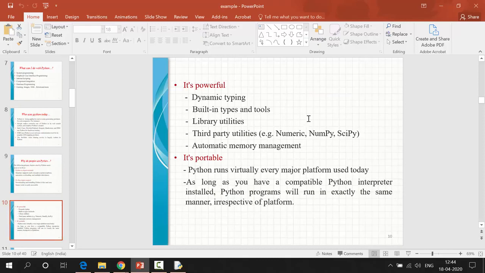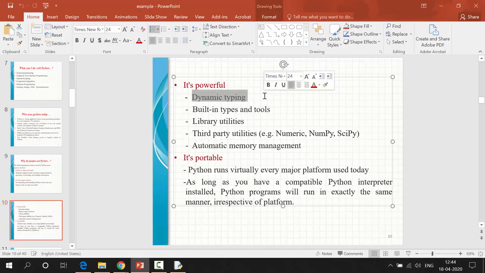It's a powerful language, and it is dynamically typed. Dynamically typed means we don't need to declare the type of variables. In other languages, we need to declare the type of variables. If I have a variable a that contains a value like 3, I need to declare it as integer type in another language. In Python, we don't need to declare the type of variable; the Python interpreter takes care of that. It has built-in types and tools, and I'll show you what the types are.